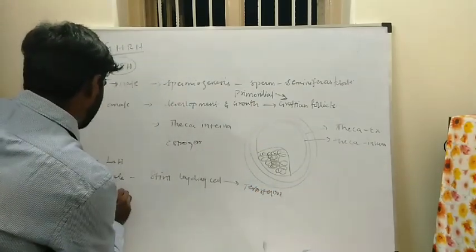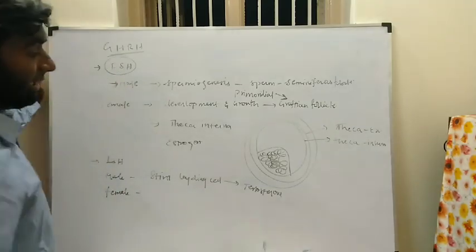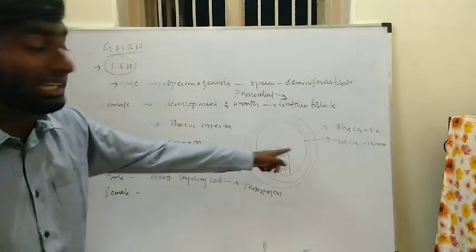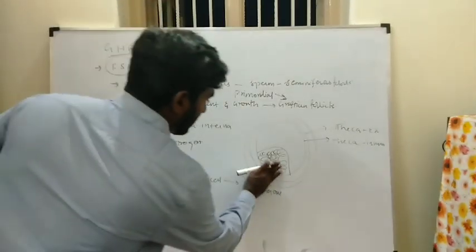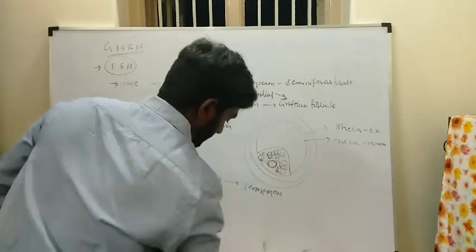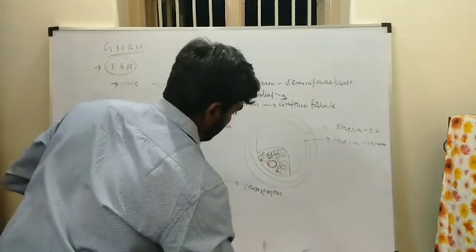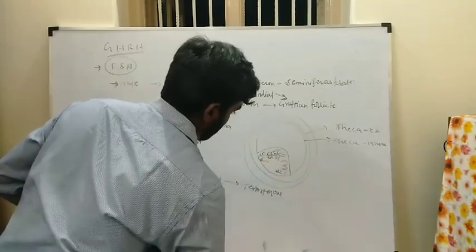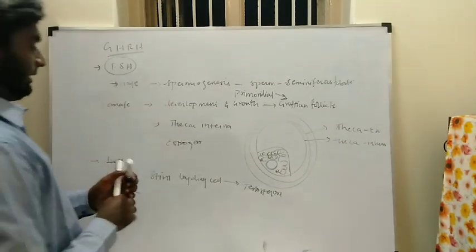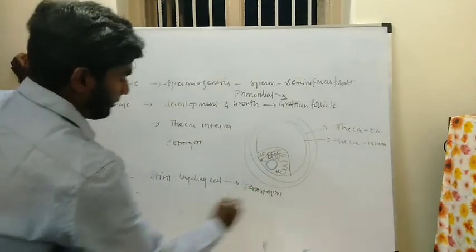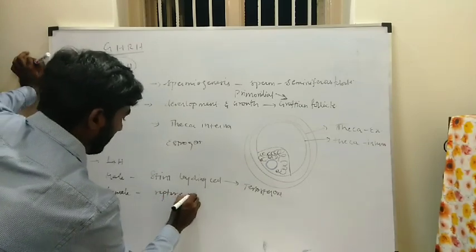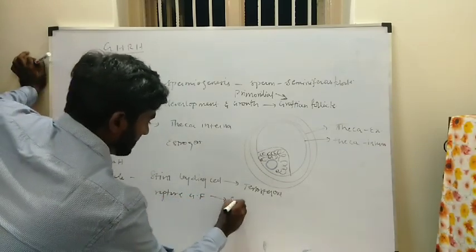What is the function of LH in the female? This LH is used to rupture the Graafian follicle to release the secondary oocyte. So here the oocyte will be present. This is the oocyte, the secondary oocyte. The LH hormone ruptures the Graafian follicle to release the secondary oocyte.